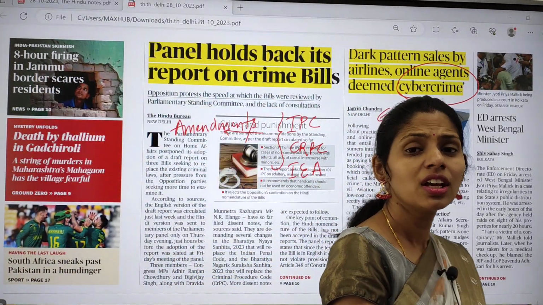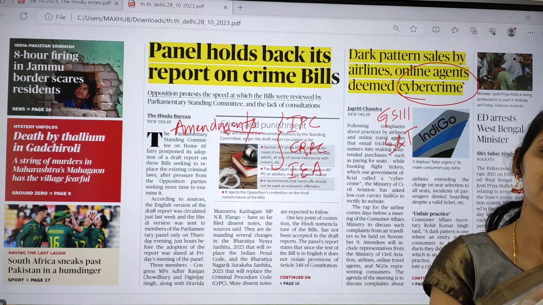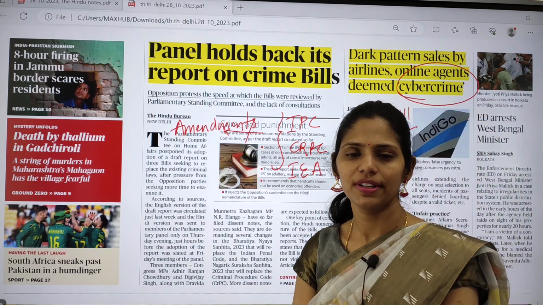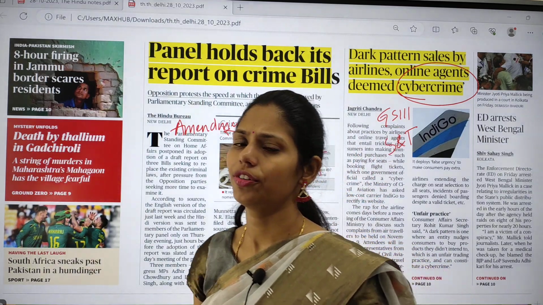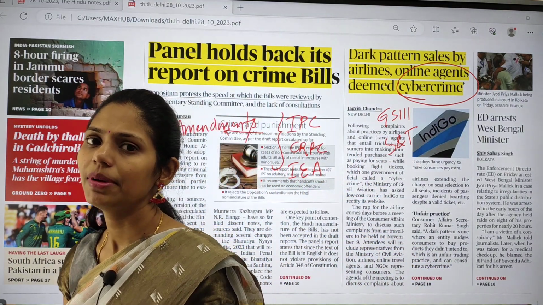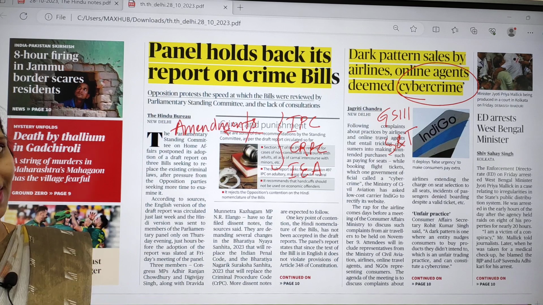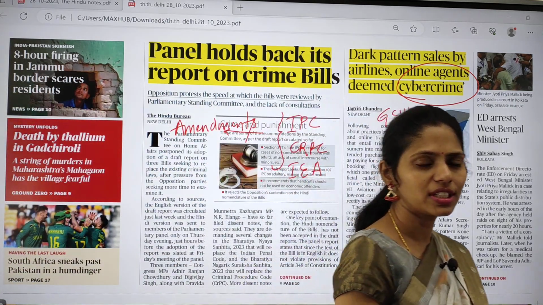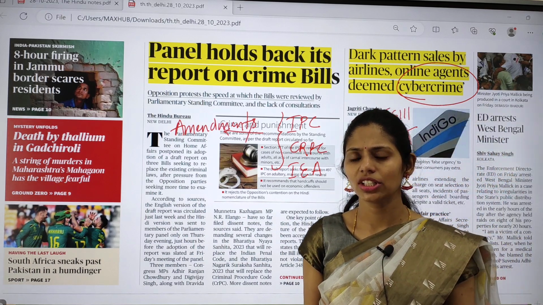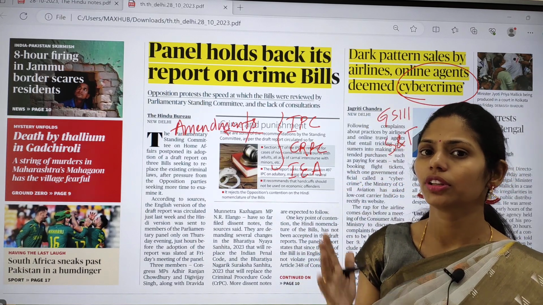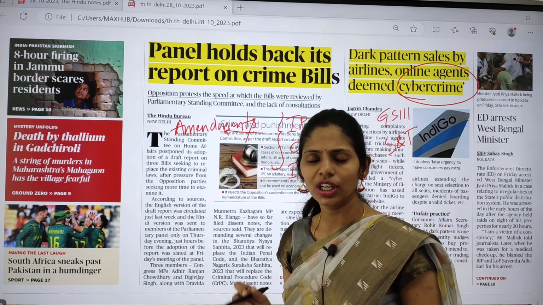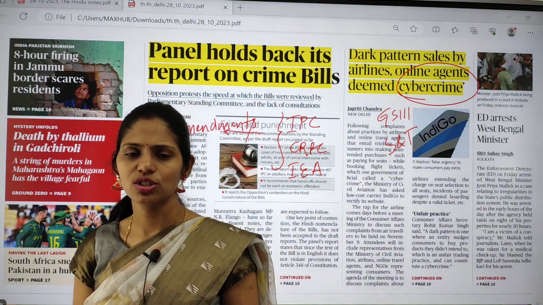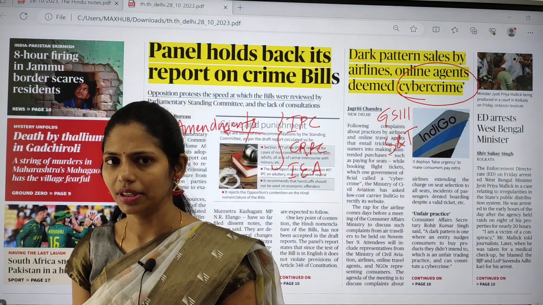Today in this session, we are going to see current affairs. Current affairs is very important to clear any competitive examination, for example UPSC, state public service examinations, railway examinations or SSC. There will be no question paper without current affairs. So you need to have a good command on current affairs to clear any competitive examination.